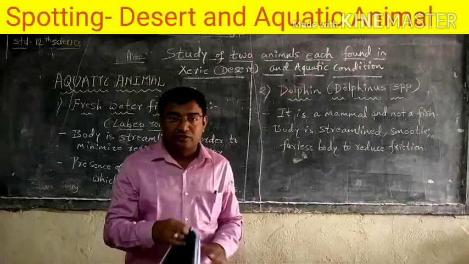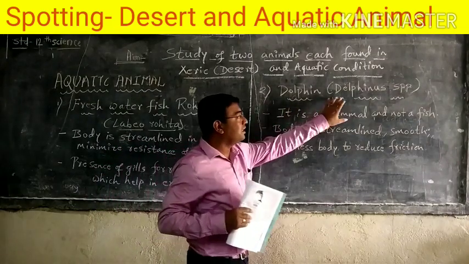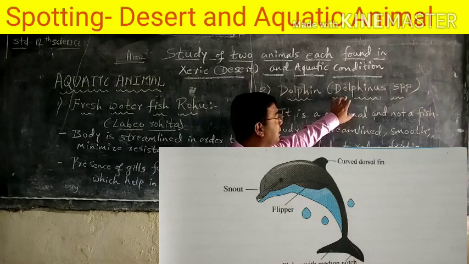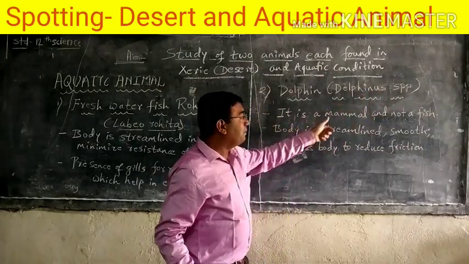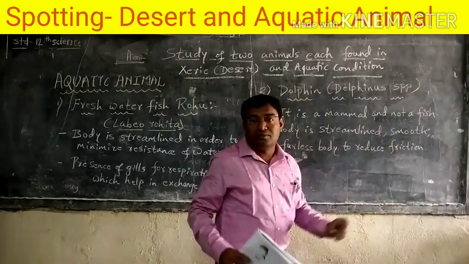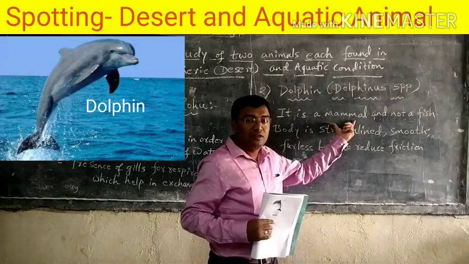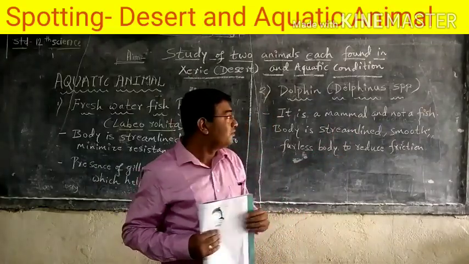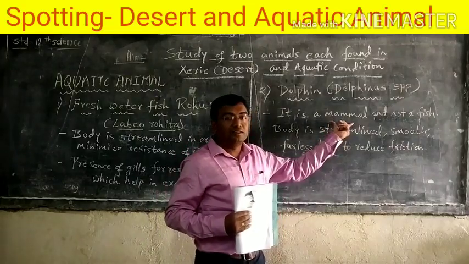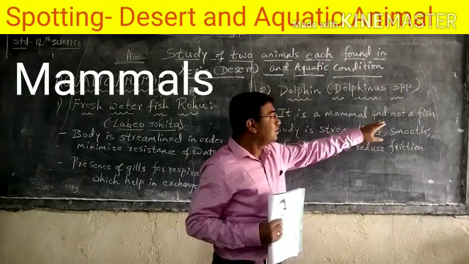The next spot which we are going to see is the dolphin. You have seen this dolphin. Dolphin's biological name is Delphinus species. Delphinus is the genus. It is a mammal, not a fish. You might be confused that the dolphin is a fish, but they are considered mammals. They have the presence of mammary glands, so they are included in the class Mammalia, not fish.